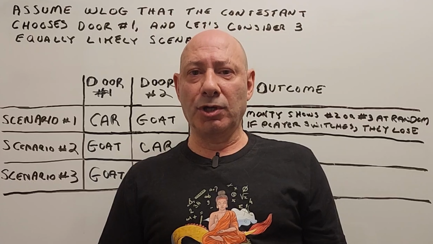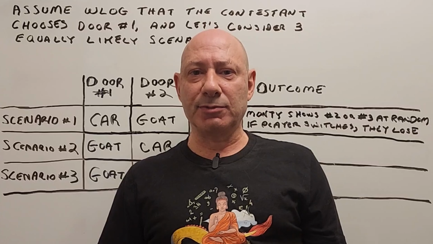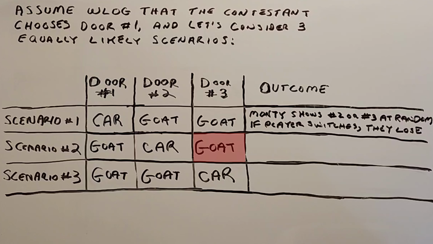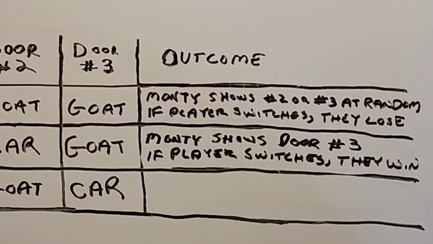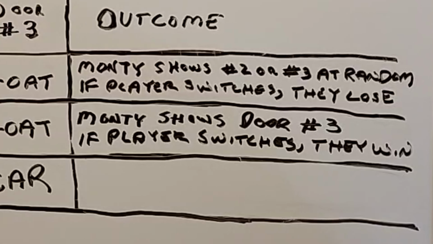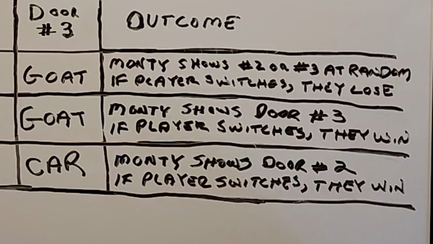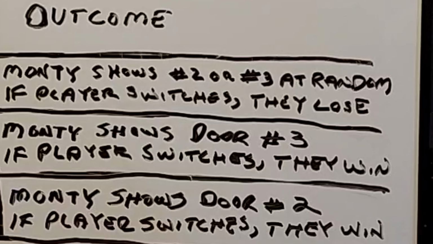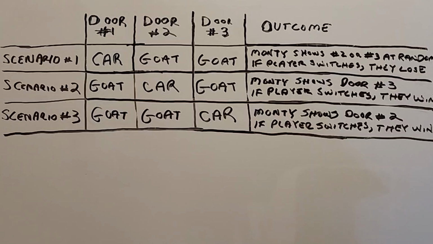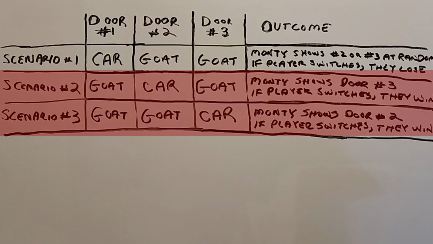In the meantime, once we make that assumption, under scenario 2, it's pretty clear that Monty must show door number 3 and then give the contestant a chance to switch to the winning door, which is door number 2. If the player switches, they're going to win. Under scenario 3, more or less the same thing happens. Monty must show what's behind door number 2 and offer the player a chance to switch to the winning door, door number 3. If the player switches, they're going to win. So it is to the player's advantage to switch. Probability of winning becomes 2/3. There are three equally likely scenarios, and under two of those scenarios, the player wins if they switch.